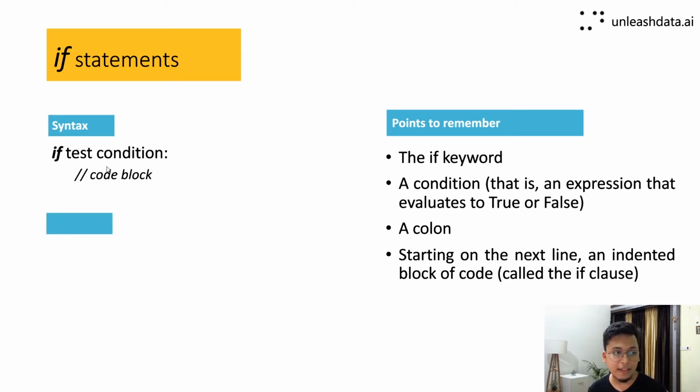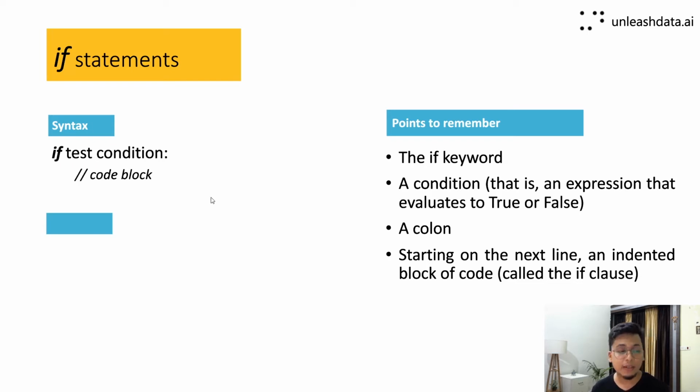Anything that is written inside this code block will get executed only if this test condition is true. If this test condition is true, only then this code block will be executed. If it is not true, then this code block will not be executed, and the program will move to the next line.